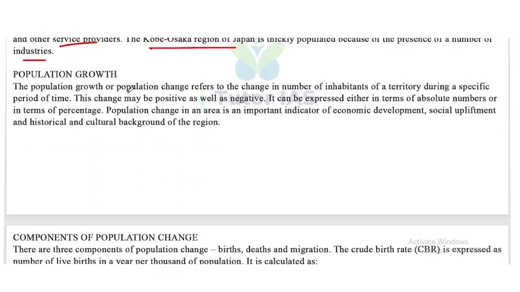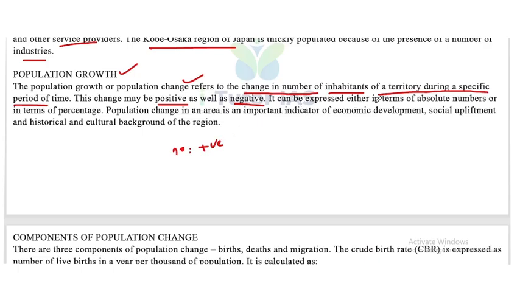Population growth or population change refers to the change in number of inhabitants of a territory during a specific period of time. So what is population growth? Population change refers to the change in number of inhabitants of a territory during a specific period of time. This change may be positive as well as negative. Positive means addition: if the number of people is increasing, then it is called positive. If the number of people is decreasing, then it's called negative.